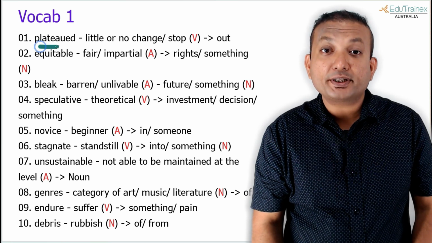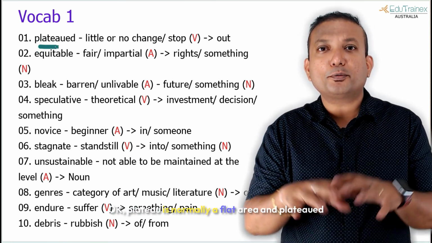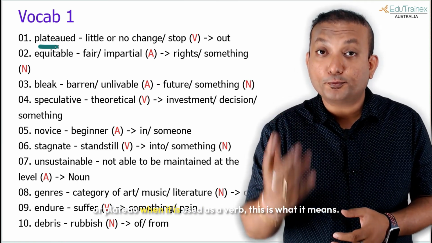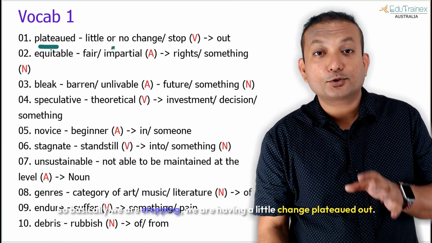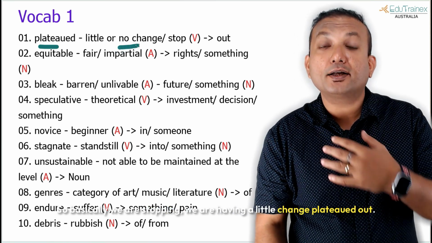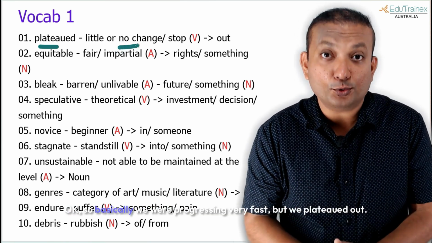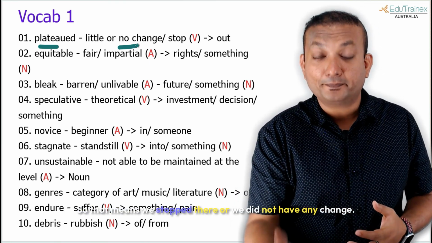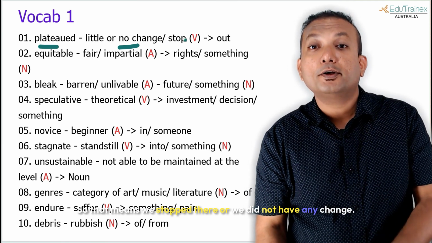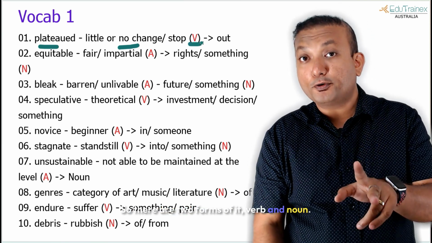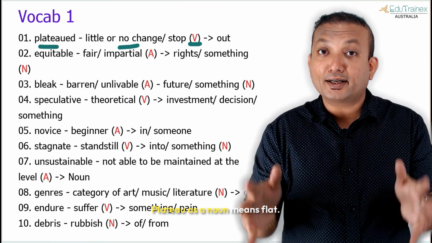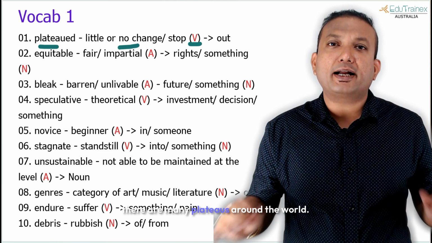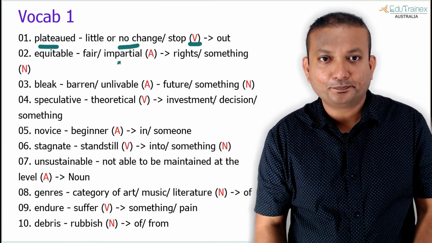Let's start. The first one is plateaued. Plateau is normally a flat area, and plateaued, when used as a verb, is what it means. So basically we are stopping, there is little change, we plateaued out. Basically we were progressing very fast, but we plateaued out. That means we stopped there, or we did not have any change. So there are two forms of it, verb and noun. Plateau as a noun means flat, like a flat mountain or a flat piece of land. There are many plateaus around the world.